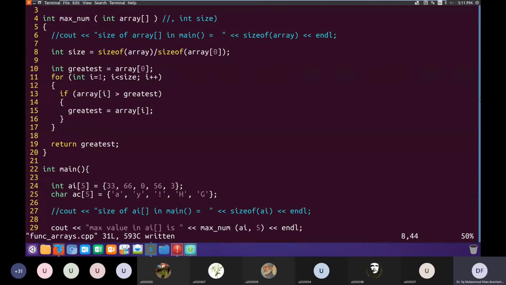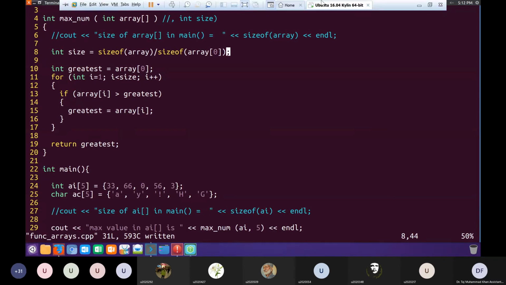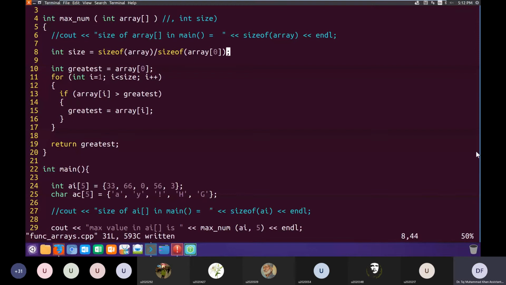This line number 8. Do you guys know this technique to calculate the size of an array, the number of elements in an array? No. Okay. So let's see.